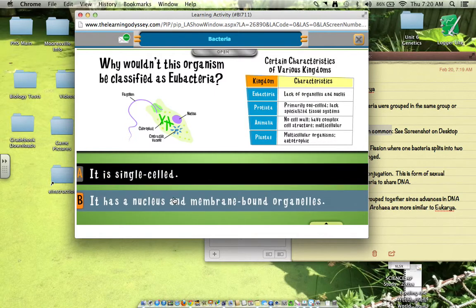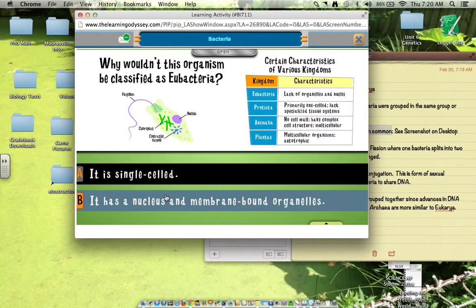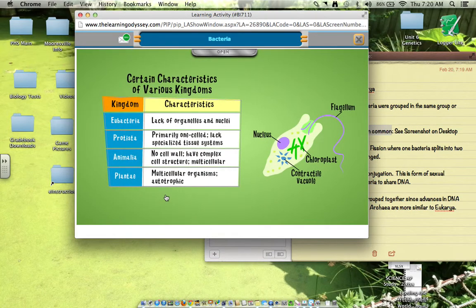It is single-celled, but it has a nucleus and it has other things. So let's choose this one. Right on. This cell has a nucleus and membrane-bound organelles. So we can confirm, in looking at this organism, the presence of a nucleus and membrane-bound organelles. And the chart tells us that the main characteristic of eubacteria is that they do not have a nucleus or membrane-bound organelles. Therefore, we cannot call this organism eubacteria.